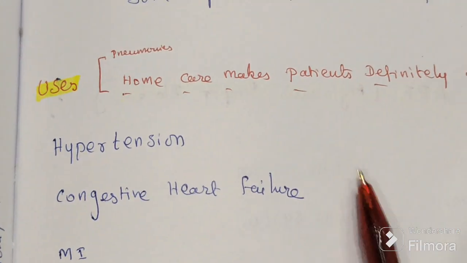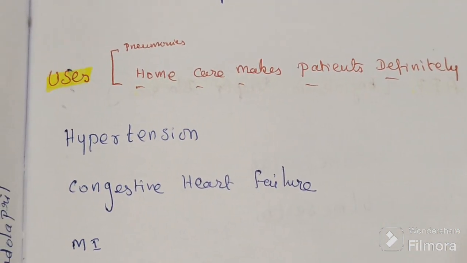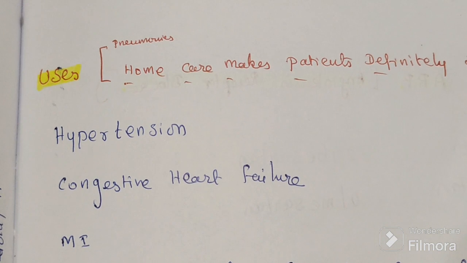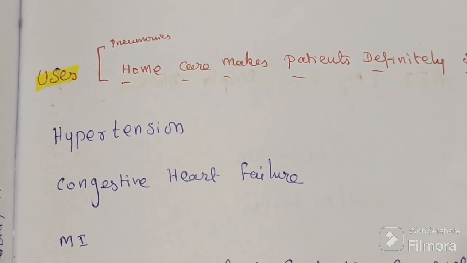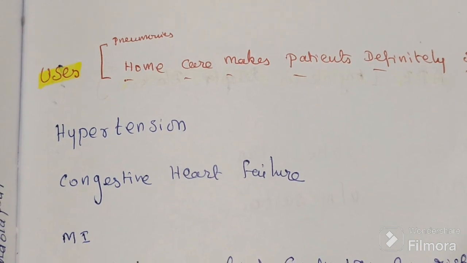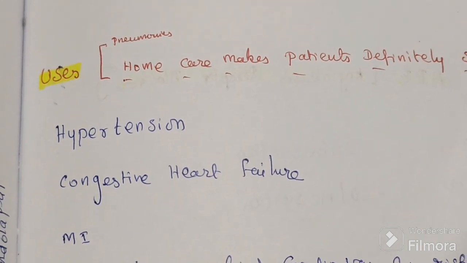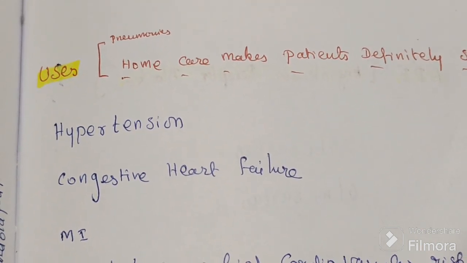C, second letter, C stands for congestive heart failure. In congestive heart failure, it is acting on the heart also. Now angiotensin 2, what is it doing in the heart?